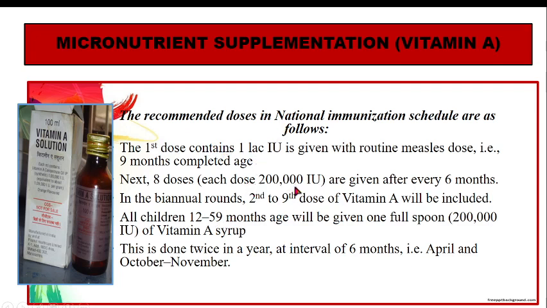The remaining is 2 lakh units. So these are given to the children twice a year. So total of 9 doses. First dose to be started along with measles, and then in the month of April to October, November. So the remaining 8 doses are 2 lakh units, and the first is 1 lakh unit.